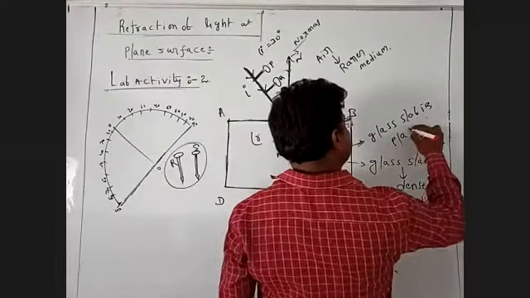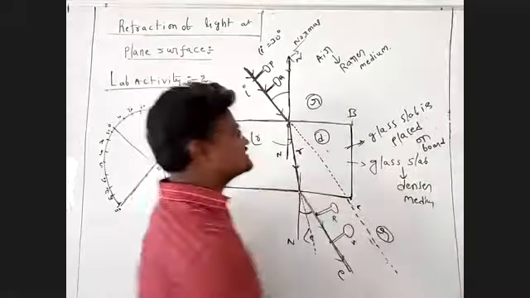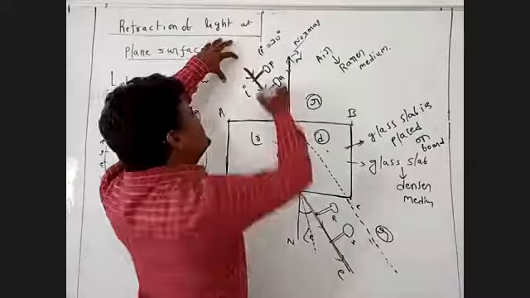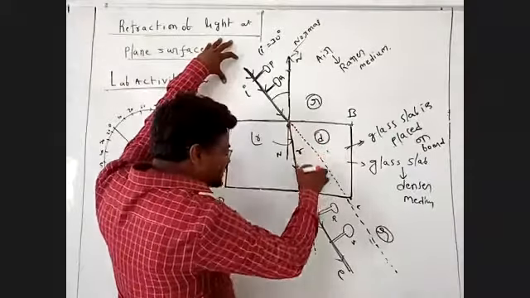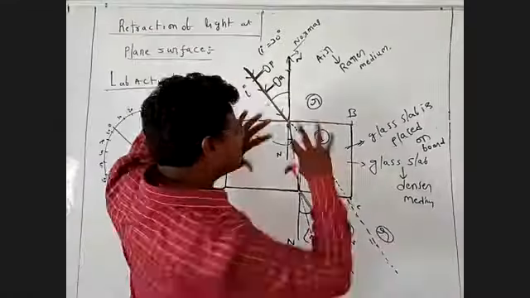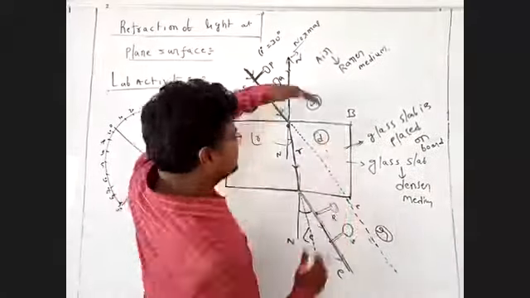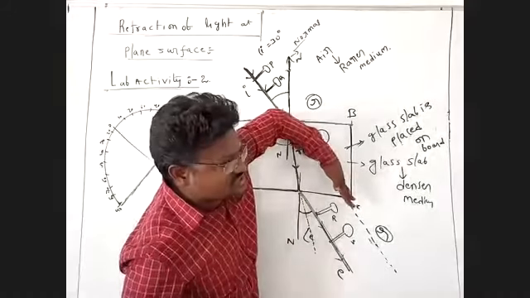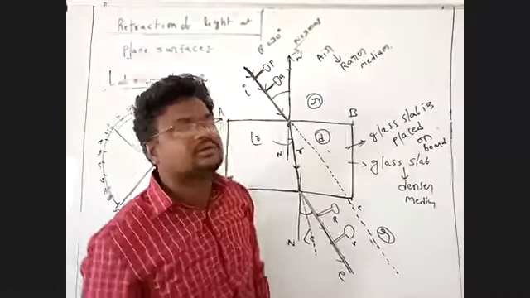Now the glass slab is placed on the board. With the glass slab placed on the board, this beam of light travels towards another medium, bends in this direction, and goes in this direction. If there is no glass slab, this is the ghost light. With the glass slab present, it is shifting in this direction. This is the lateral shift.